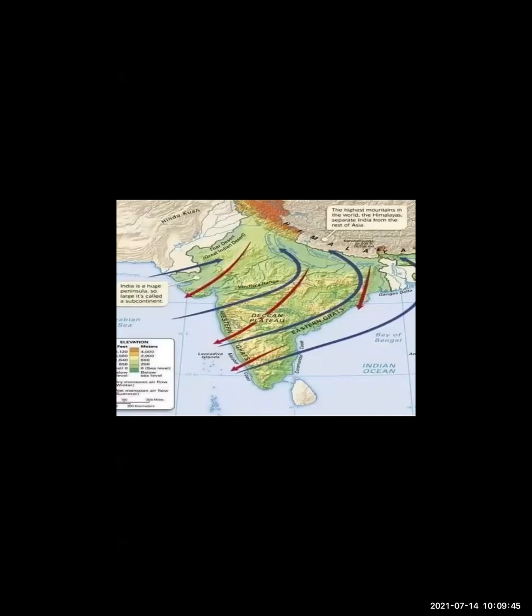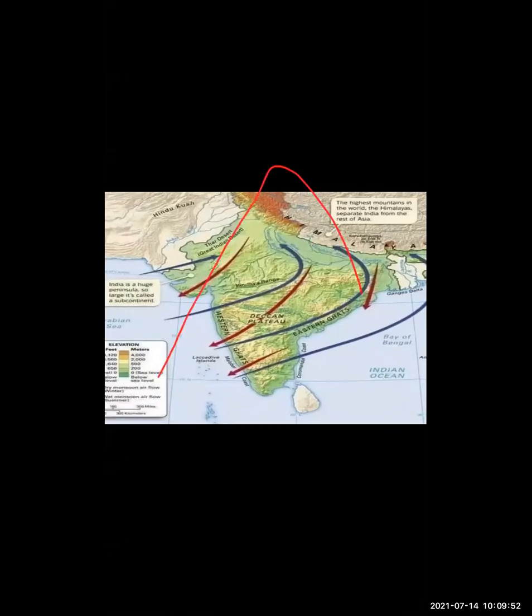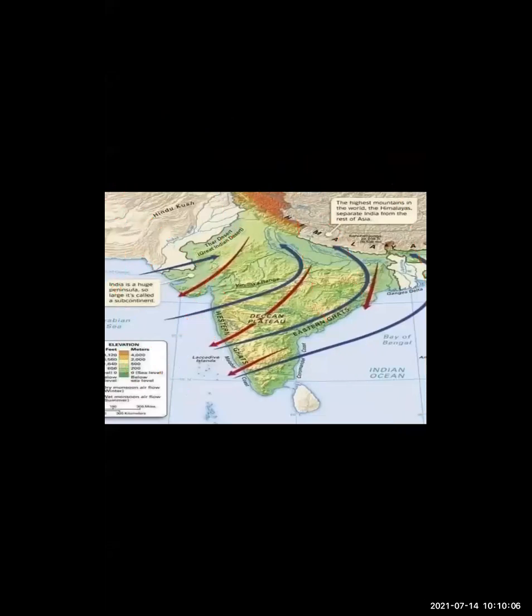Why are they facing orographic type of rainfall? Because of the natural obstruction of the Himalaya. Because of the Himalaya, they are facing the same thing which is happening in Brazil. One side there is more rain, one side there is less rainfall. So we can conclude this: India is facing orographic type of rainfall because of the natural obstruction of the Himalaya.